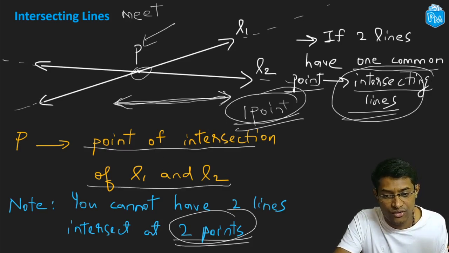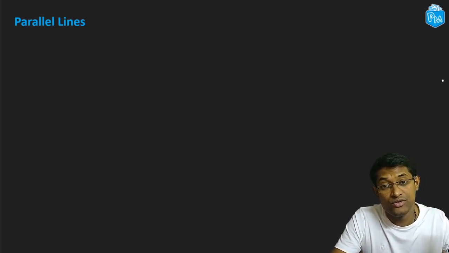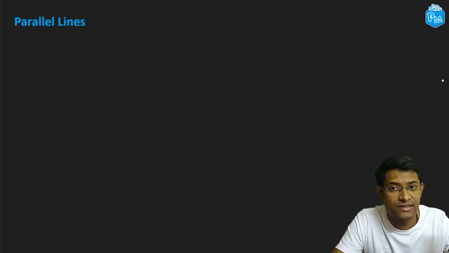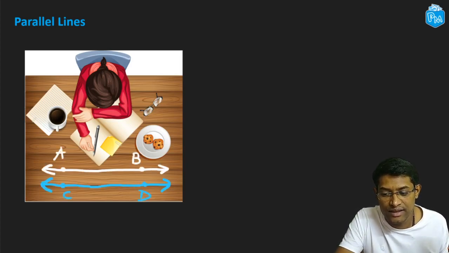All right, let's go on. We have seen what intersecting lines are: two lines meeting at one common point, we call them intersecting lines. Now, is it possible to draw two lines which will never intersect? Let's try to see that. So now you are at your table over here. Now say you draw two lines like this. You have this line over here and this line over here.